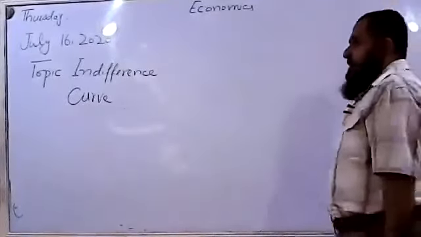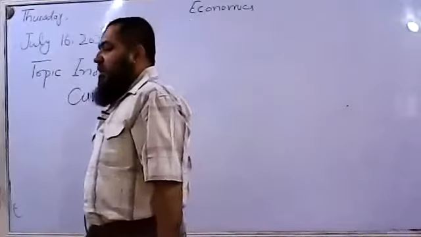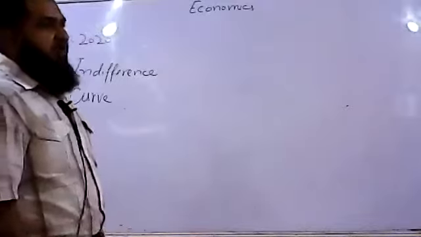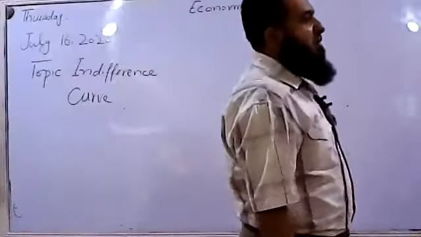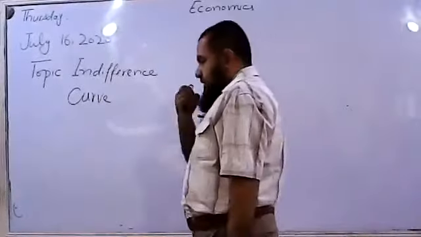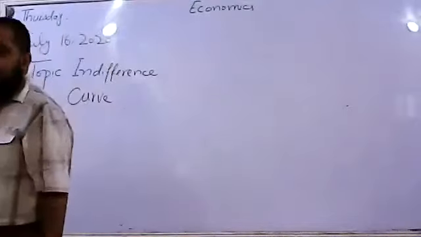In our last lesson, we studied how the budget line, the affordability line, can be drawn given his income and the prices of the two goods. The budget line was not telling us anything about the consumer preferences.